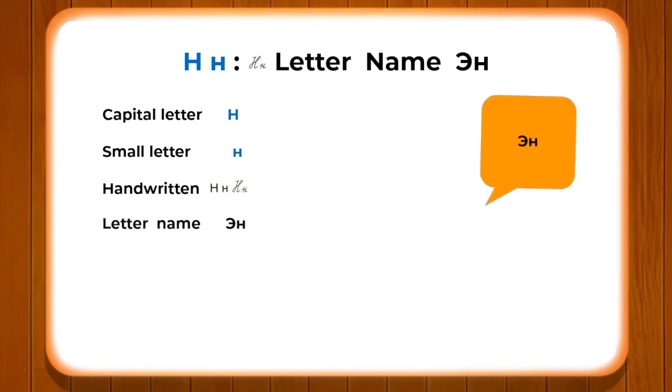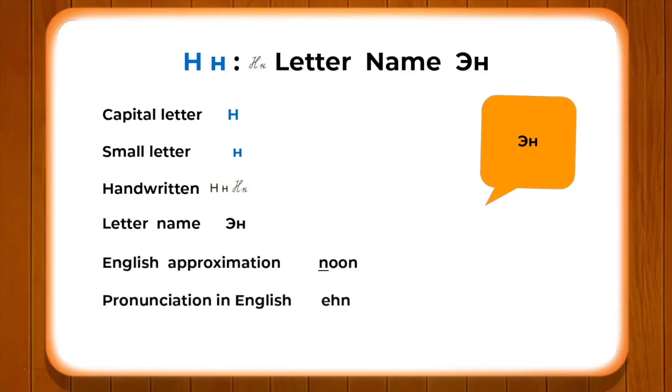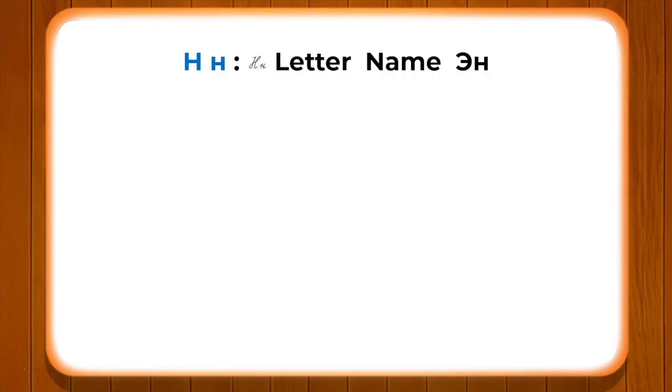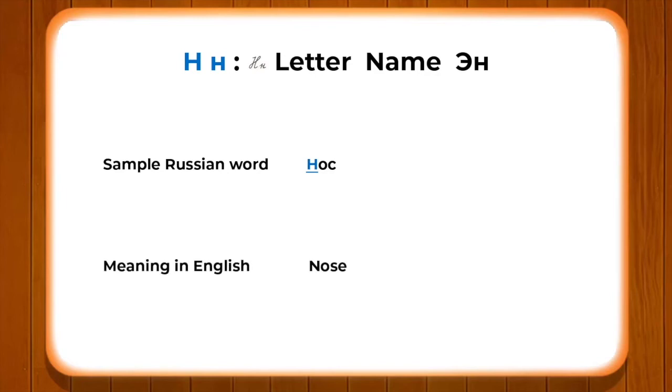N. And for English approximation which we have used to understand the sound, we have used the word noon. Noon. You can pay attention to the sound of N in noon. It would help you to understand the exact sound of N. But with the help of the Russian sample word, we can exactly understand how the sound is in nose. Nose. N in nose, which means nose.